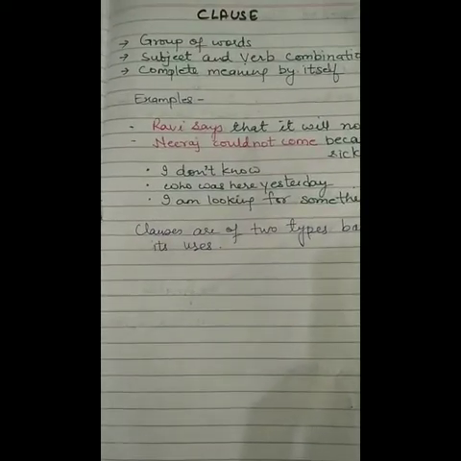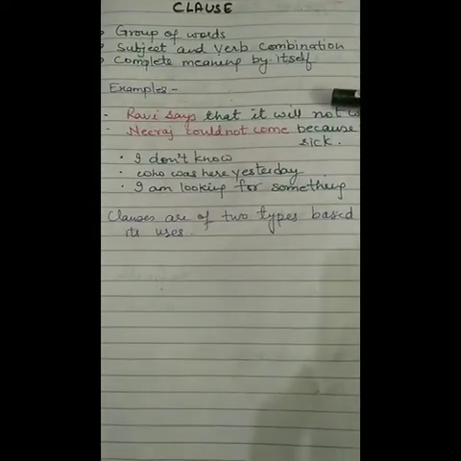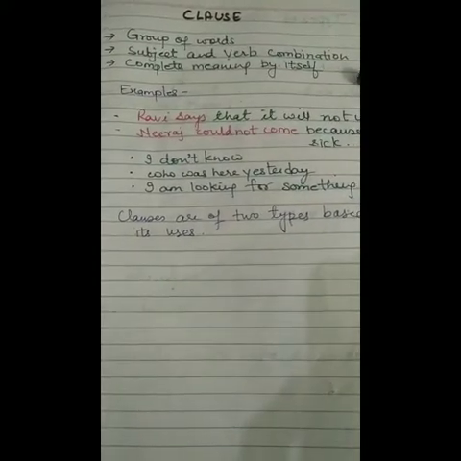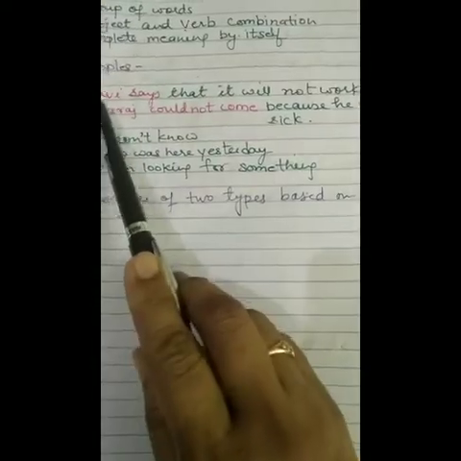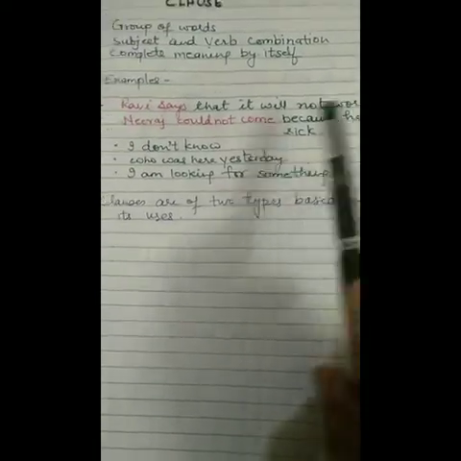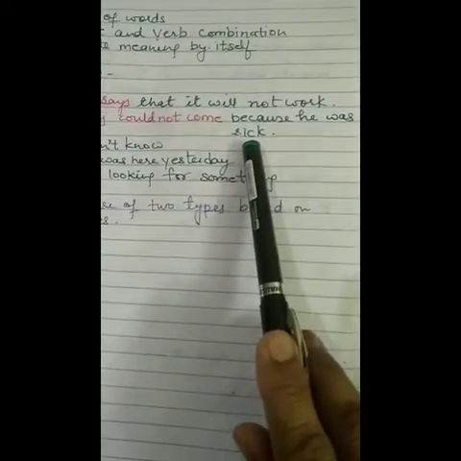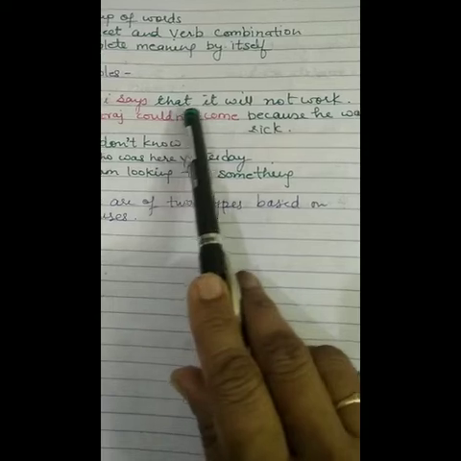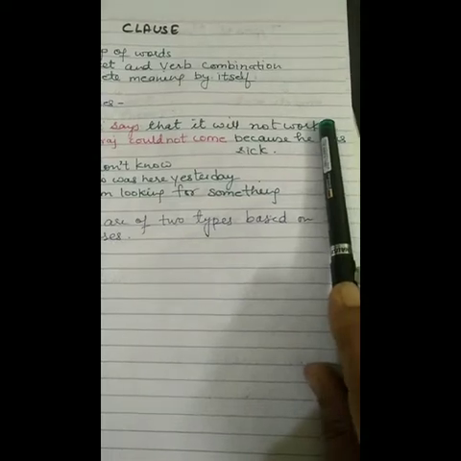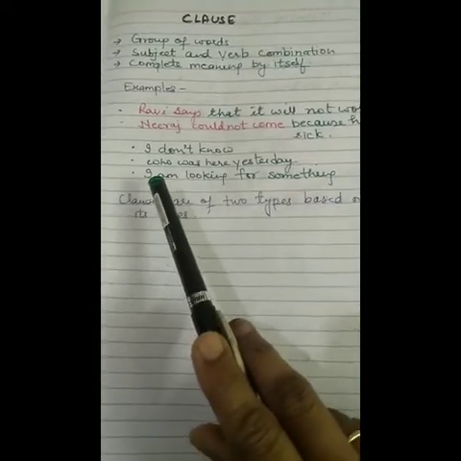A clause, as I have told you earlier, is a group of words. It has a subject and verb combination and complete meaning by itself. Now, let's explain with examples. "Ravi says that it will not work." Clear? "Neeraj could not come because he was sick." All the groups of words written in green color are clauses, such as "he was sick." Okay?